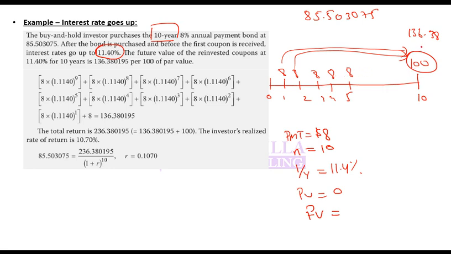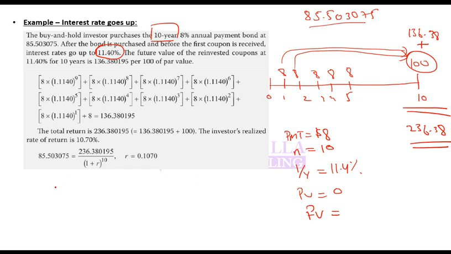So that means at the end of the 10th year, he would have accumulated 136.38 due to coupons. That is the future value of coupons, plus he will receive this 100. So at the end of the 10th year, he will receive a total of 136.38 plus 100, which is 236.38. So today he invests 85.5. In future, he will receive 236.38.